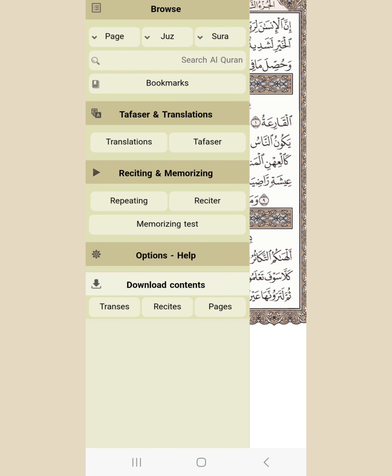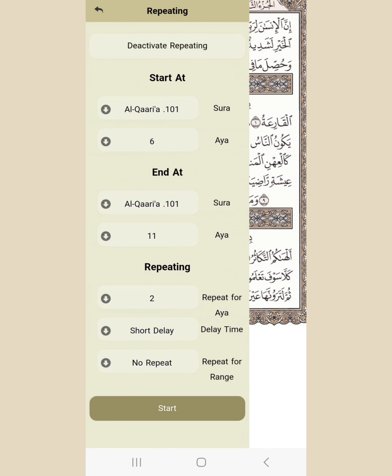So click on the repeating option. So write in the surah which ayah you want to repeat. For example, ayah number 4 to 6, and how many times, 2.